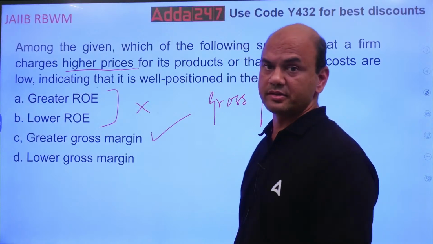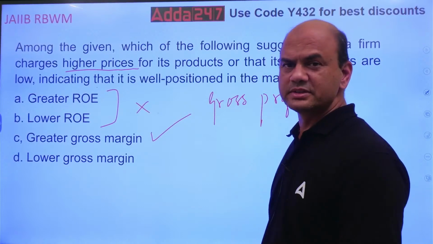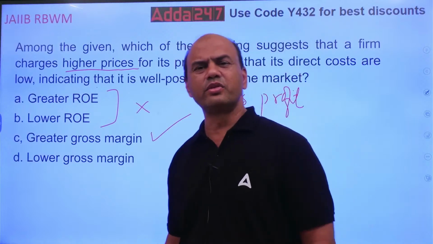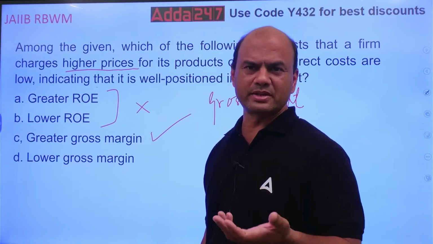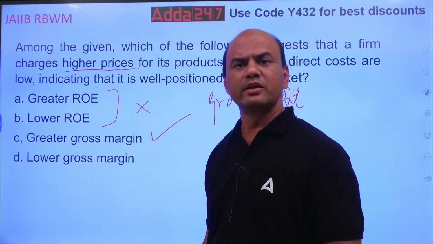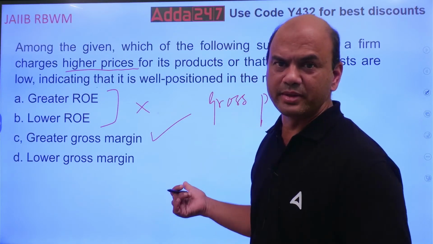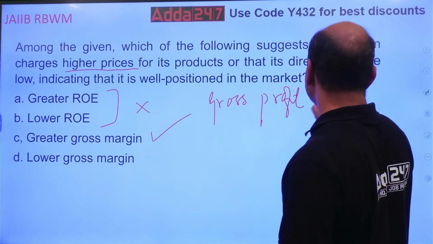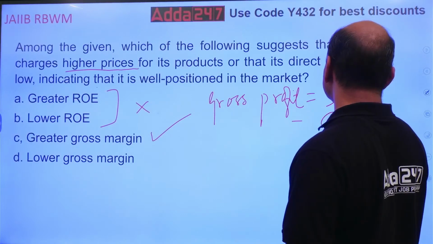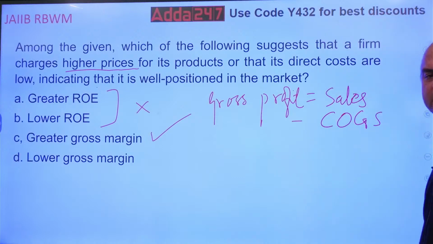In any trading account, there are 4-5 elements roughly: opening stock, purchases, carriage, wages, closing stock and sales. So gross profit means sales minus cost of goods sold, COGS. That is the formula for gross profit. Sales minus cost of goods sold.